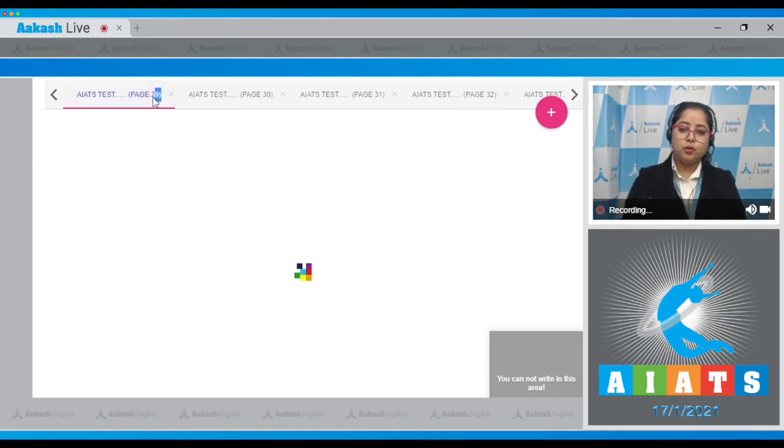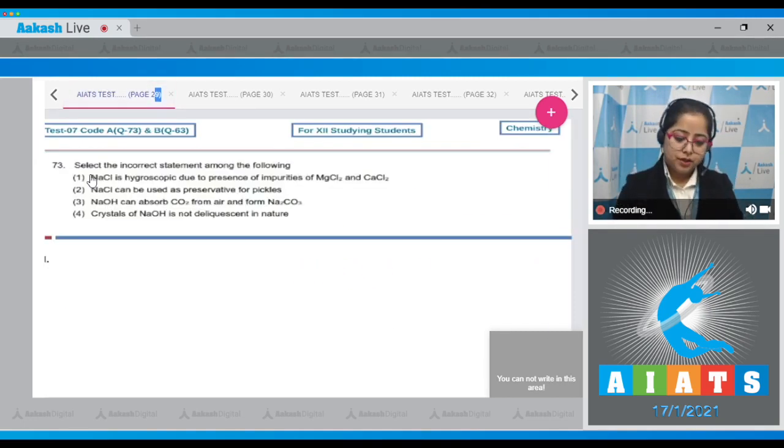Moving to next question, which is question number 73. Let's read it. Select the incorrect statement among the following. NaCl is hygroscopic due to presence of impurities of MgCl2 and CaCl2. Student, this is the correct statement. NaCl can be used as preservatives for pickles. This is also a correct statement. Moving to next, NaOH can absorb CO2 from air and form sodium carbonate. This is also a correct statement. Moving to last, crystals of NaOH is not deliquescent in nature. Student, this is an incorrect statement as crystals of NaOH is deliquescent in nature. That means the correct answer is option number 4.